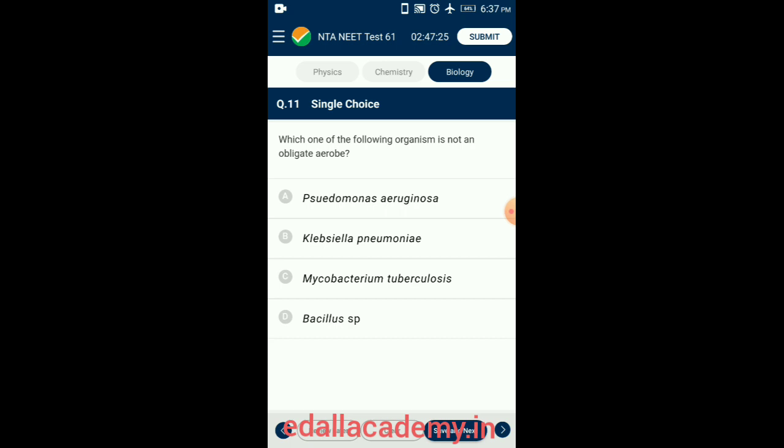Facultative anaerobic, oxidase negative, rod shaped bacterium. So the answer for this question is option B, Klebsiella pneumoniae.